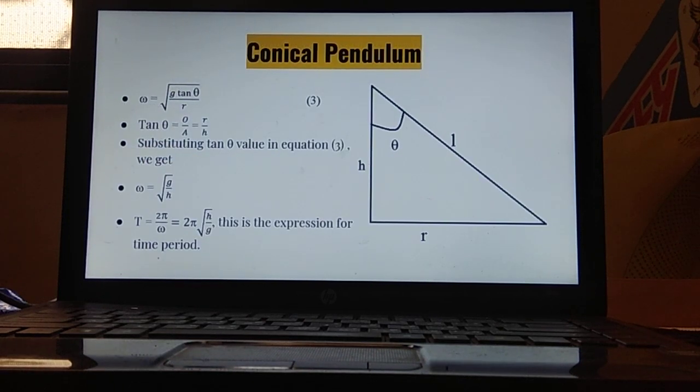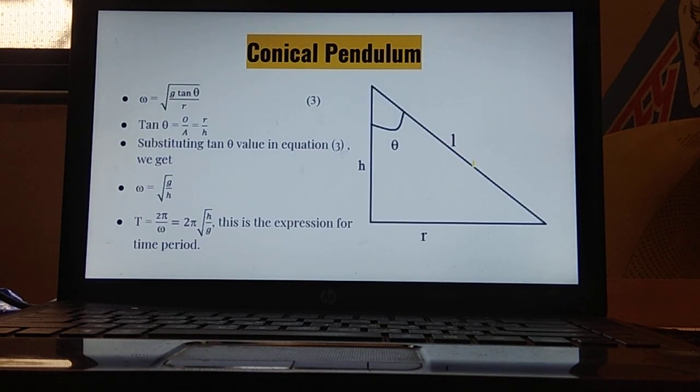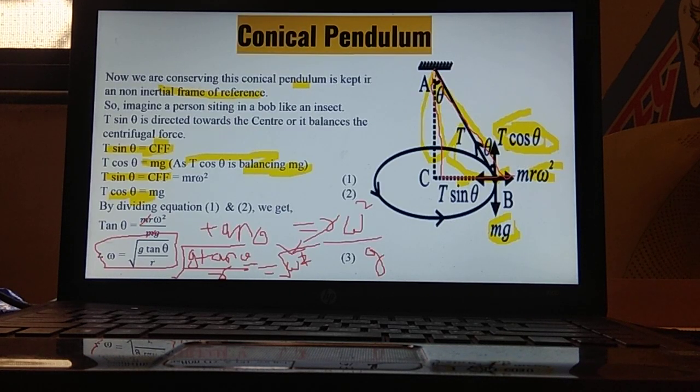Next, we are now considering this triangle ABC. Over here, in the triangle, the bob is there. The bob is from A to B.